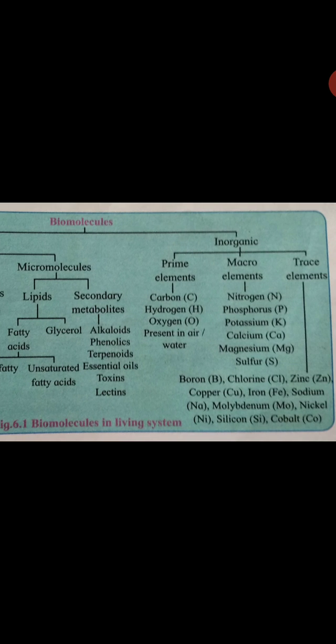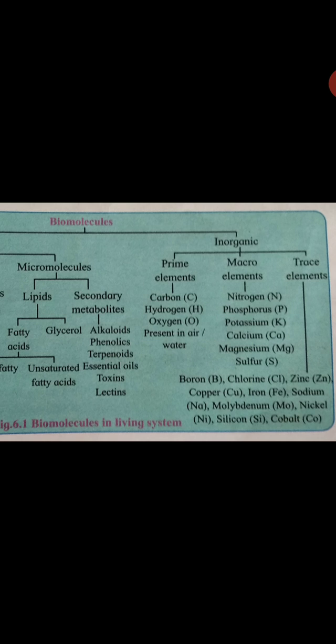And inorganic compounds: they are the primary elements, carbon, hydrogen and oxygen, present in the air and water. Second, the macro elements: nitrogen, phosphorus, potassium, calcium, magnesium, sulfur. These are the macro elements present in the inorganic compounds.